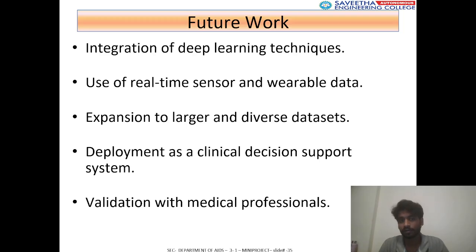So future work: integration of deep learning techniques, use of real-time sensor and wearable data, expansion to larger, diverse datasets, deployment as a clinical decision support system, and validation with medical professionals.